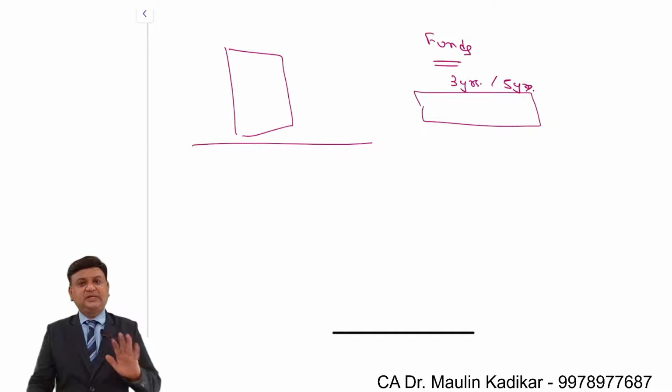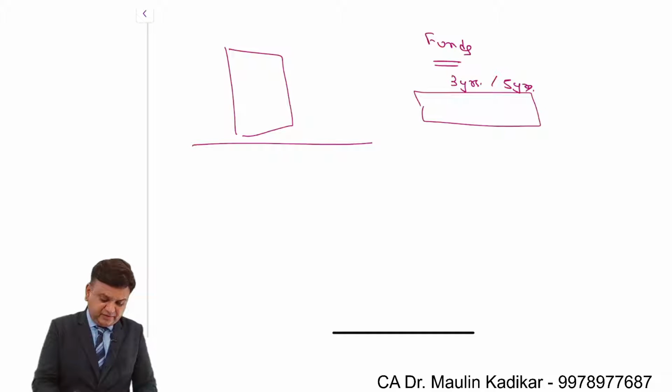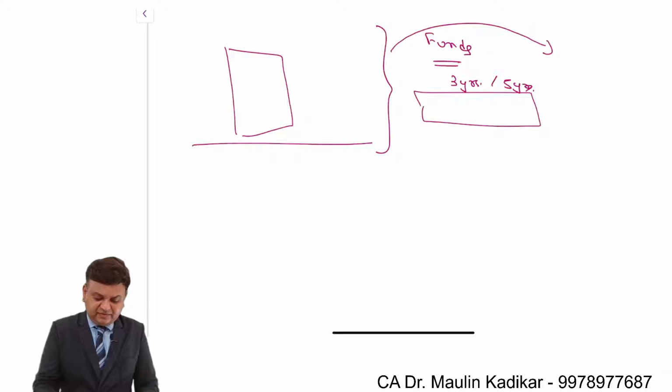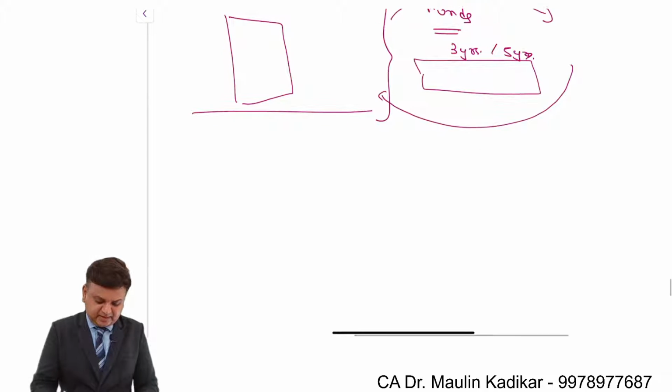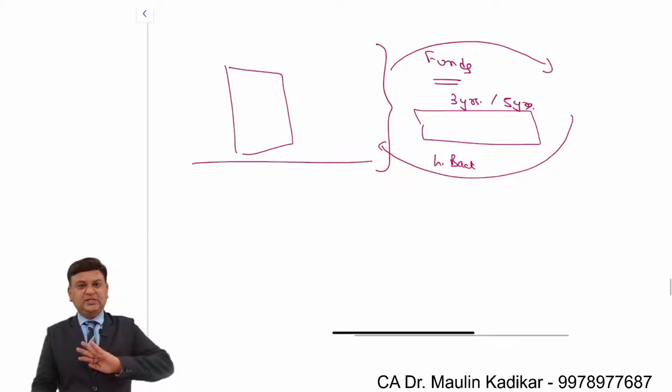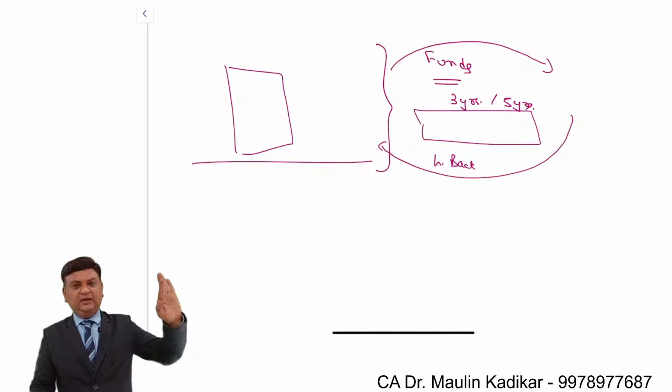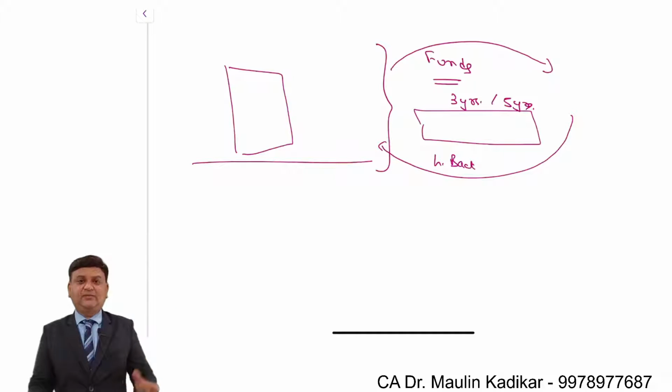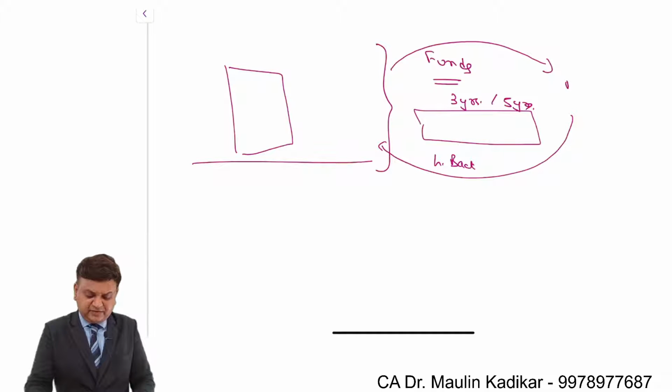So what this company is considering is that we will sell this entire fixed asset to somebody and acquire the same on lease back. You sell the entire factory building and lease it back from the finance company, because usually this will be done by a finance company.